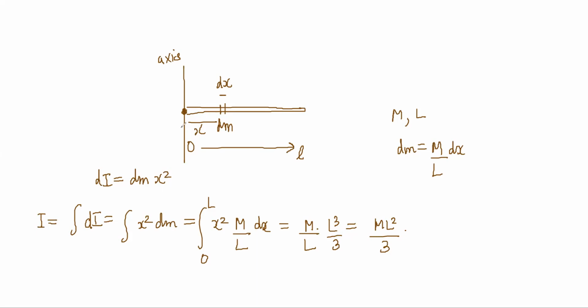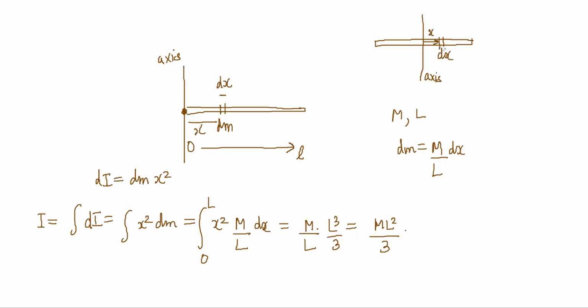If I had done the same calculation for the moment of inertia about the center point, about this axis, then the limits would be minus L by 2 to L by 2. You have to do the whole rod.